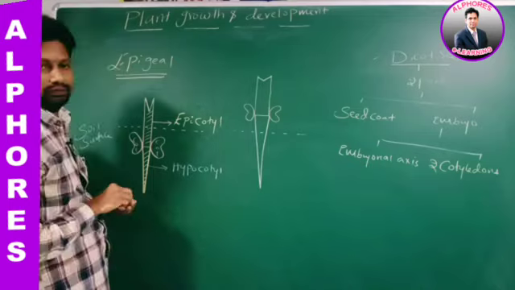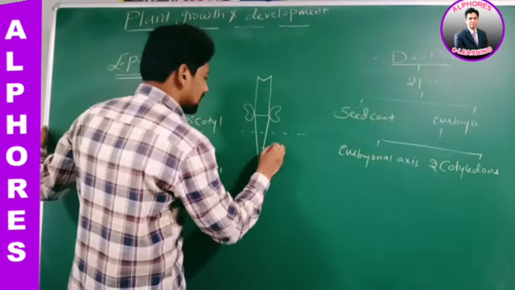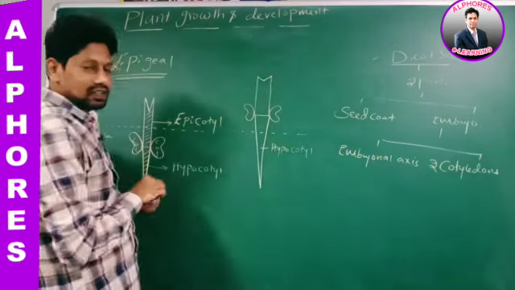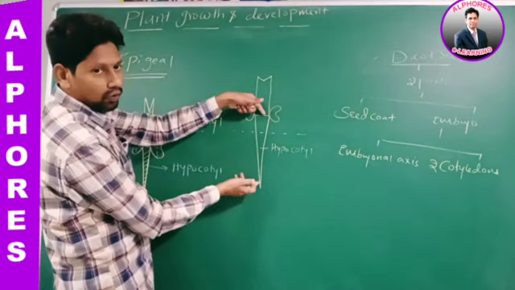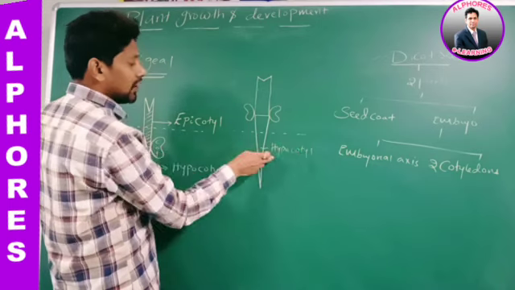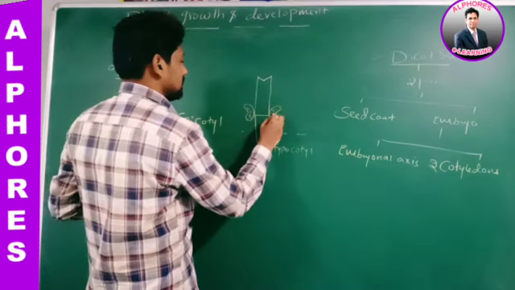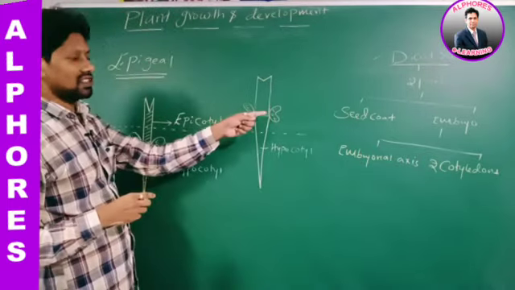See this diagram. What is this one? Hypocotyl. Hypocotyl has elongated more. Due to more elongation of hypocotyl, the cotyledons are above the soil surface.